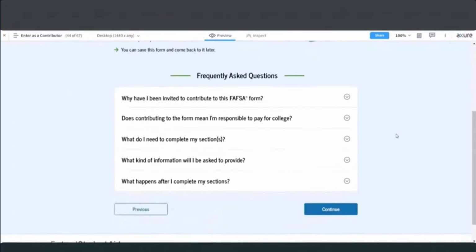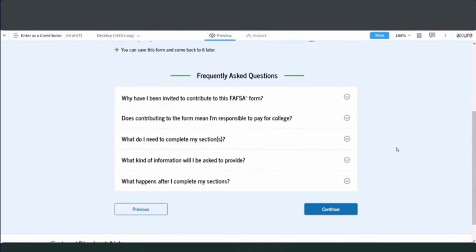Below that, there are some frequently asked questions that relate to what it means to be a contributor on someone's FAFSA form. So it includes like, why have I been invited? Does it mean I'm responsible to pay? What do I need in order to complete the sections? What happens after I complete them, etc. So the parent can choose these down arrows and they'll see the answers to those frequently asked questions.